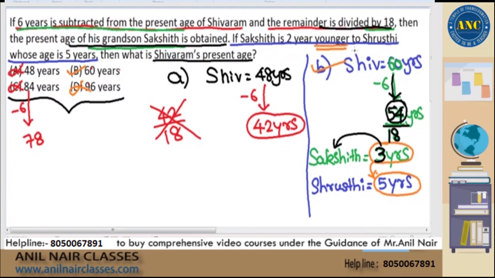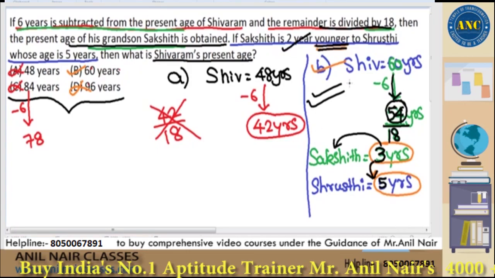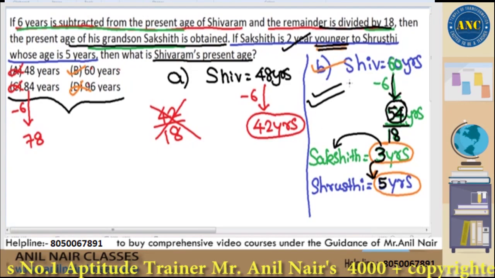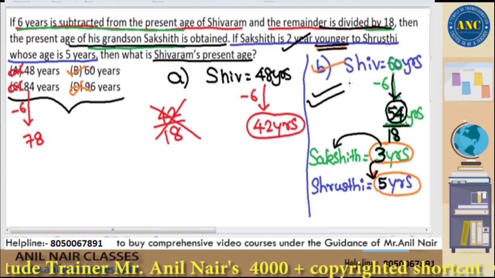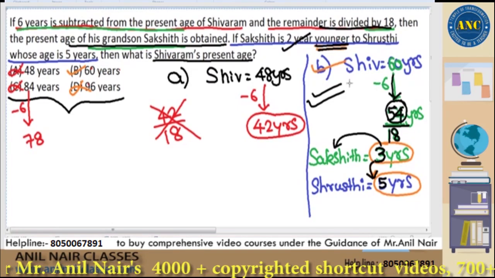I hope it is clear. Next, if Sakshit is 2 years younger to Shrushti, whose age is 5 years? Shrushti is 5 years. Is 3 years 2 years younger than 5 years? Yes. Because this statement is right, my assumption is also right. I hope it is clear, sir. Clear, right? Next question.